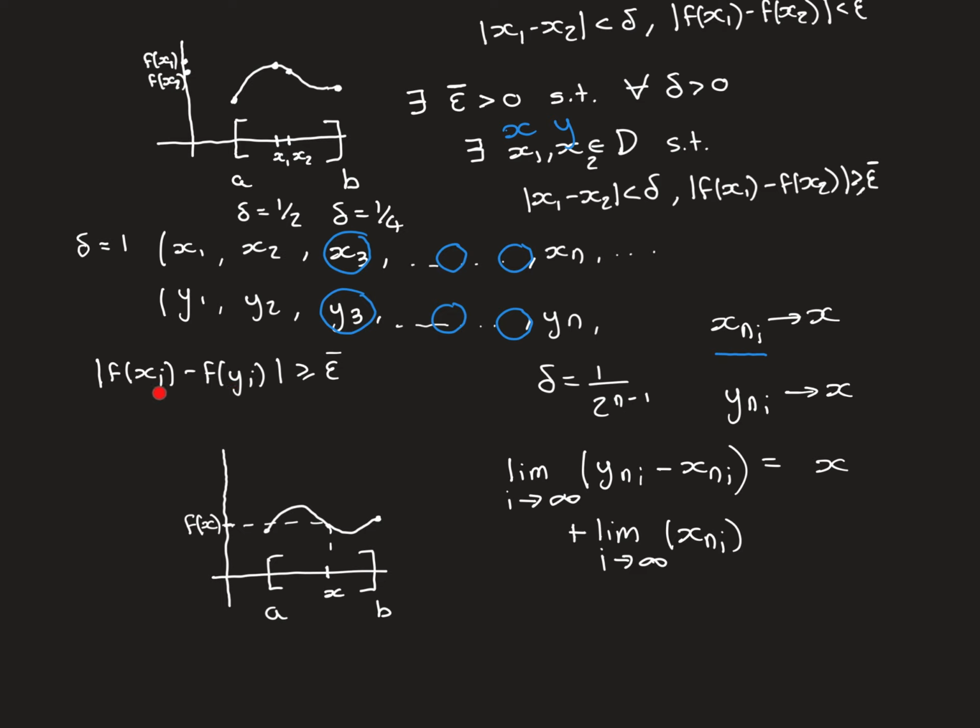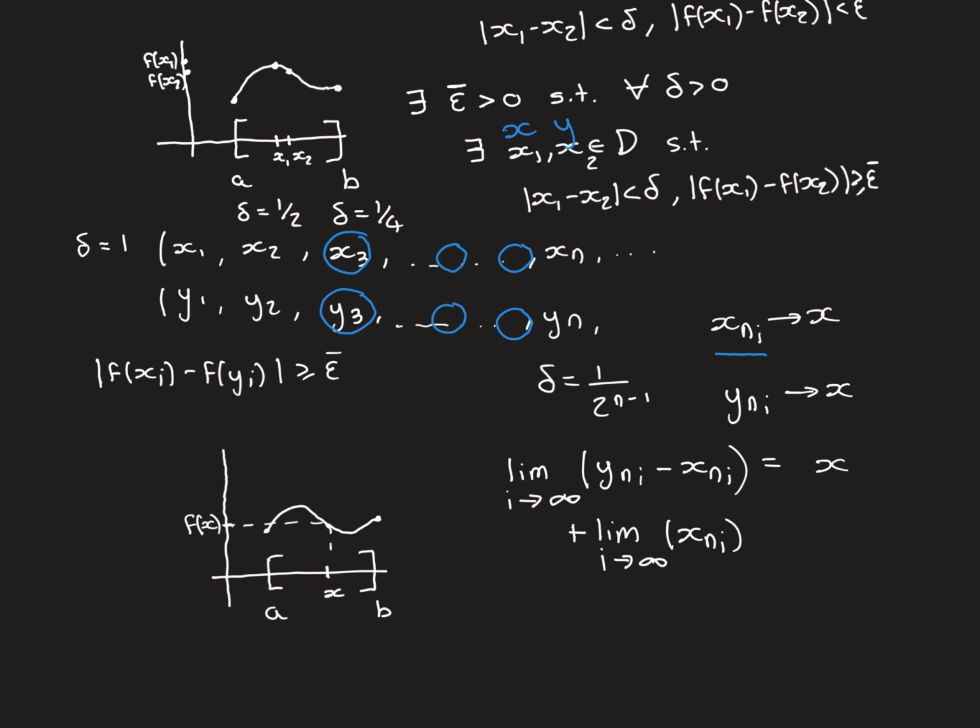Because of this criterion here that applied to the original sequence but also holds true for the subsequences, that the difference between their image values, the modulus of that difference, is always greater than or equal to epsilon bar. So it can't be the case then that both of these image sequences get and stay indefinitely close to this value f of x. Otherwise it will break this thing that we know is true.